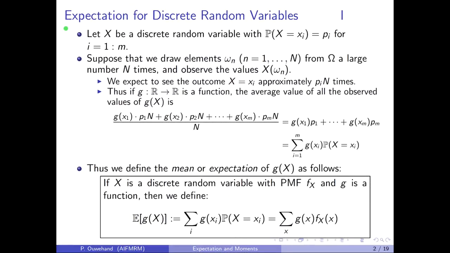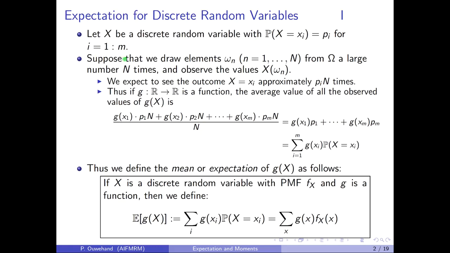Let's begin by considering the definition of expectation for a discrete random variable. Let X be a discrete random variable with the property that the probability that X is equal to xi is equal to pi, for i ranging from 1 up to m. In other words, capital X takes only the values x1, x2 up to xm.